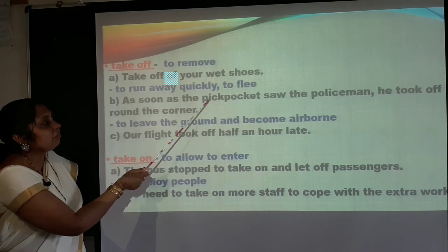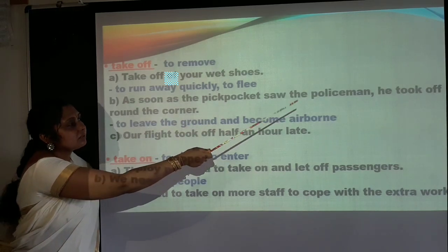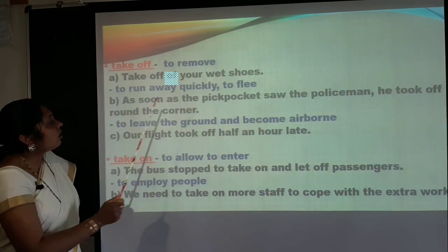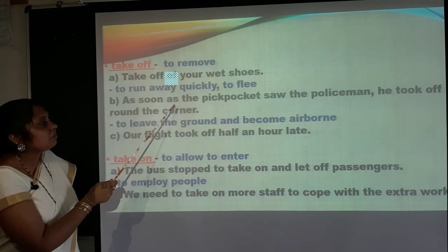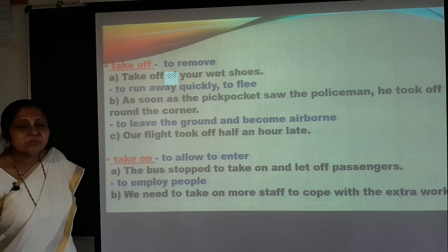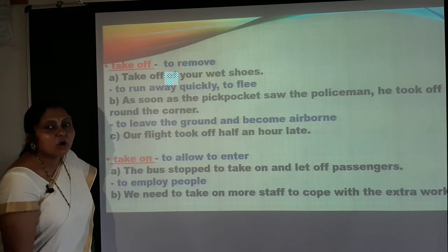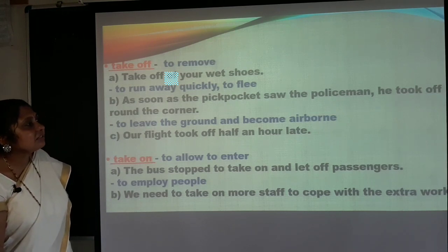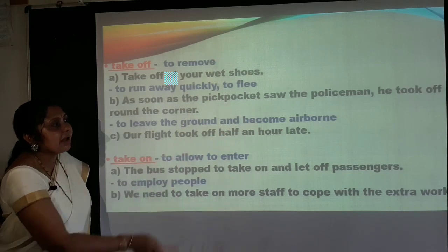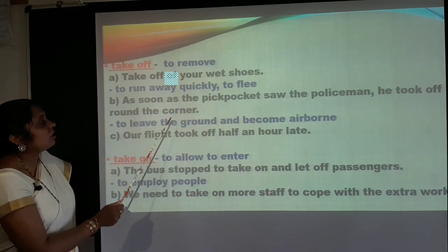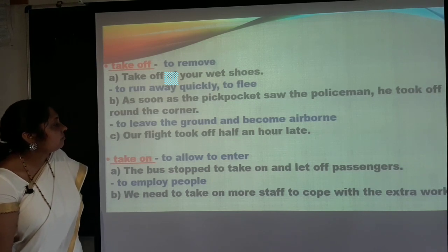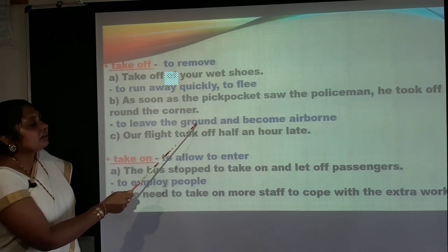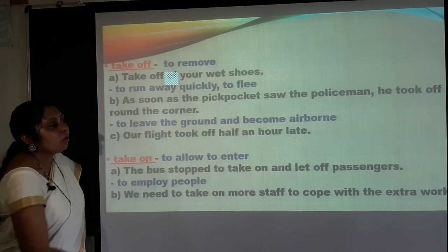As soon as the pickpocket saw the policeman, he took off round the corner. So pickpocket means the person who tries to grab your purse or anything from your pocket. So when he saw the policeman, he took off around the corner, tried to run away from there or to flee. To leave the ground and become airborne.